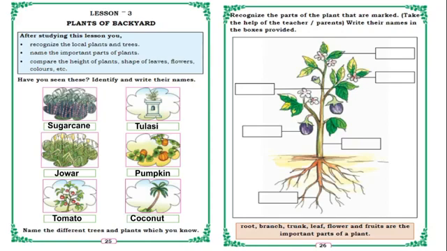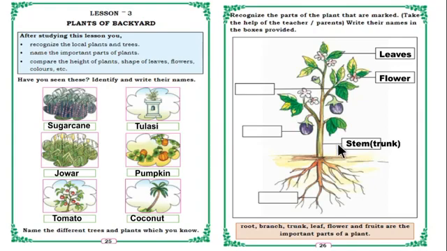Recognize the parts of the plant that are marked. Take the help of the teacher or parents and write their names in the boxes provided. So here a plant is there, so we have to label the parts. Okay, one by one we will label now. So first one is leaves. You can see in the picture, children, these are leaves, green color leaves. And flower, so this is the flower. Here stem, so this one we call stem, or trunk also we can say, trunk or stem. Usually we say stem.